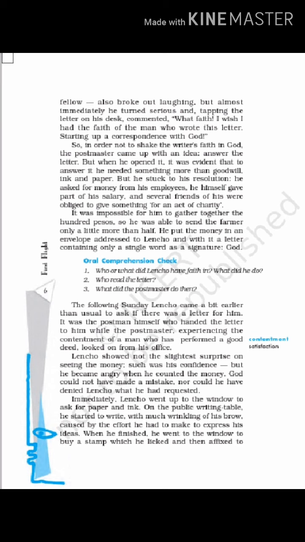When he counted the money, he became a little angry. He felt that God could not have made a mistake in counting. He knew that the money was less than 100 pesos. Immediately, Lencho went up to the window and asked for paper and ink. It was thus clear that he was writing another letter to God. On the writing table, which was meant for the general public in the post office, he started to write with the paper and ink, and very seriously he expressed his ideas in his letter.